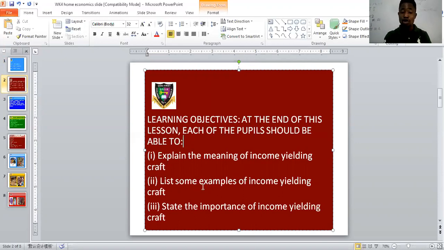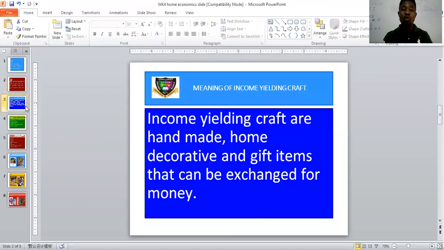And number two, you should be able to list some examples of income yielding craft. You have quite a number of those things you can do at home in exchange for money. Now, number three, you should be able to state the importance of income yielding craft. All right, let's go into today's topic in details. So, what is income yielding craft?